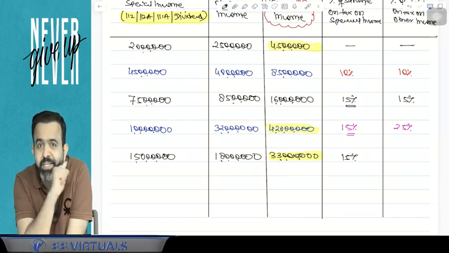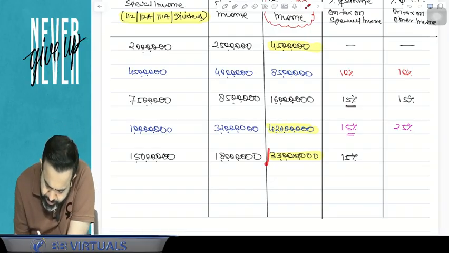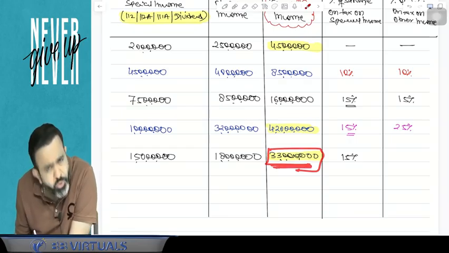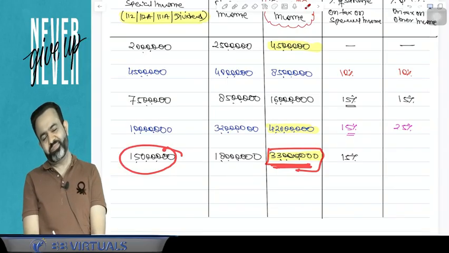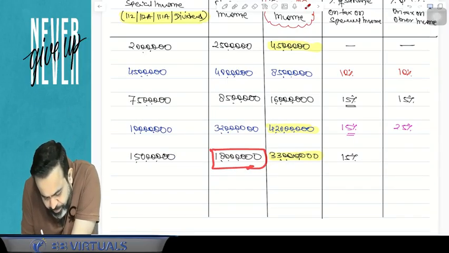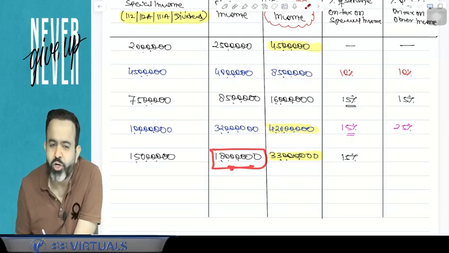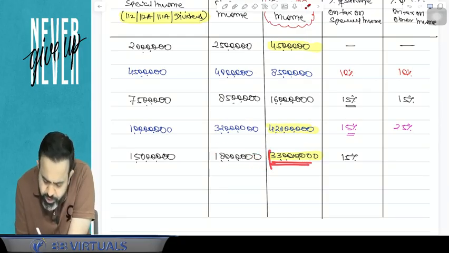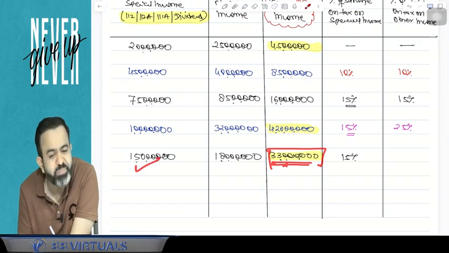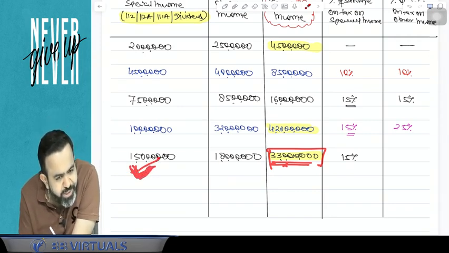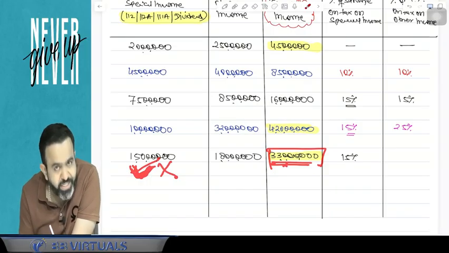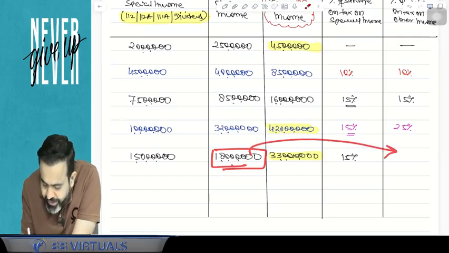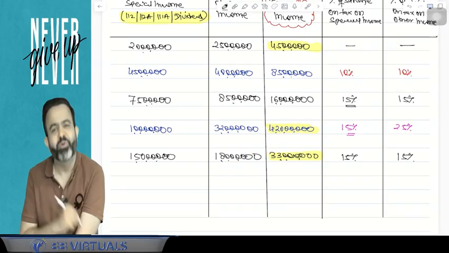Now guys, you have to check the other income. Here your total income is more than 2 crore, but this total income is more than 2 crore due to the special income, because your other income itself is below 2 crore. Other income is not more than 2 crore, which means the reason your total income is more than 2 crore is the special income. Without this special income, your normal income is up to 2 crore rupees. So guys, on the tax on this other income, the surcharge will be 15% only.